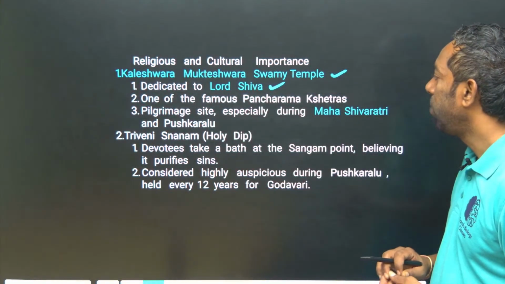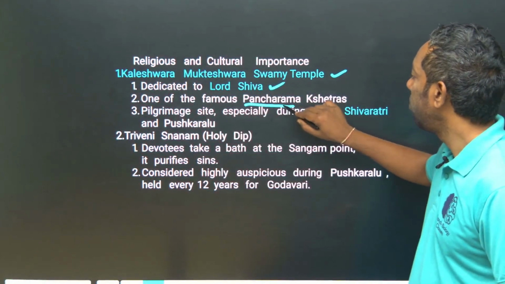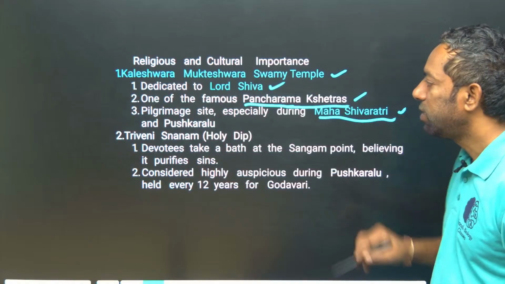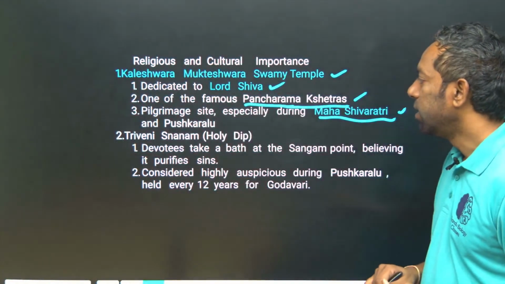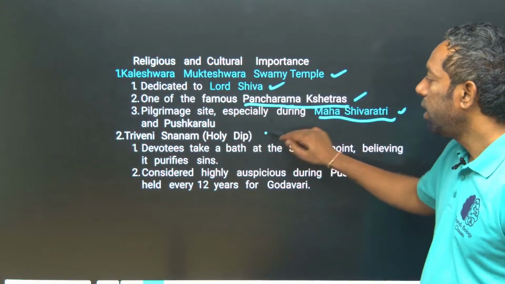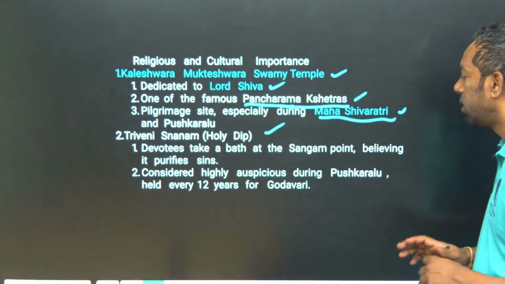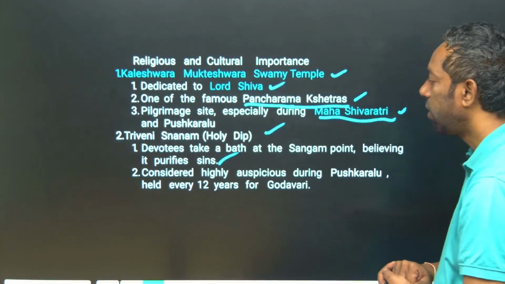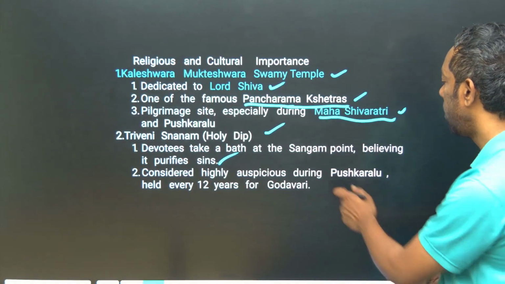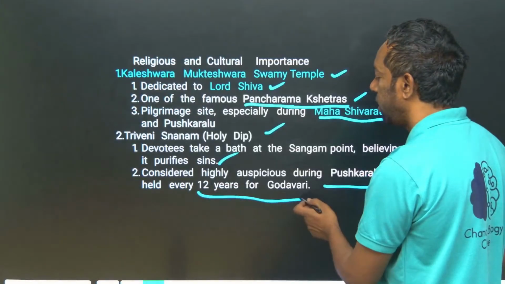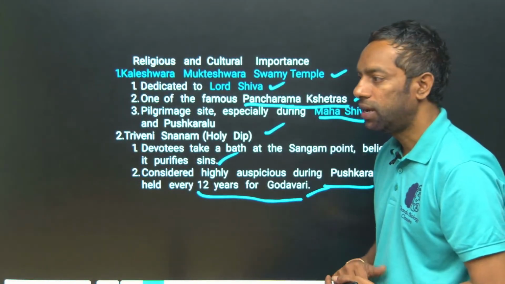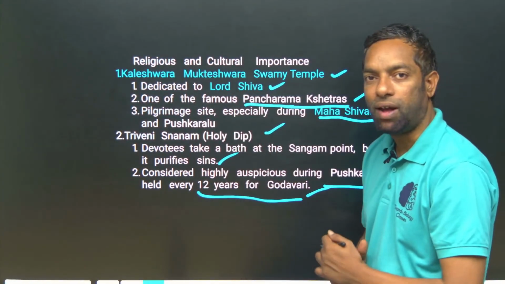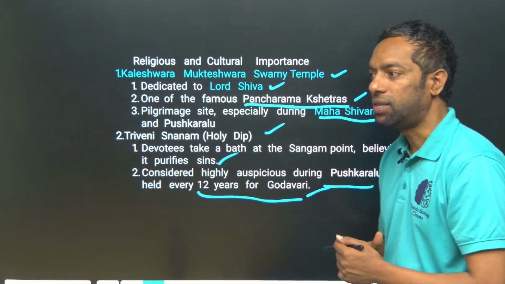It is one of the famous Pancharama Kshetras, a pilgrimage site, especially where Mahashivaratri takes place, and at the Triveni Sangamam devotees take a holy dip at the Sangamam point, believing it purifies sins. It is considered highly auspicious during Godavari Pushkaralu, which happen every 12 years, at the main place, the Sangameshwara Swami temple, Lord Shiva. This is important for the exam point of view, guys.